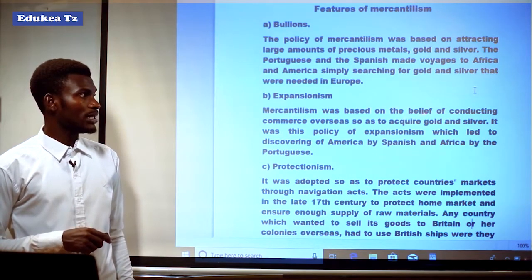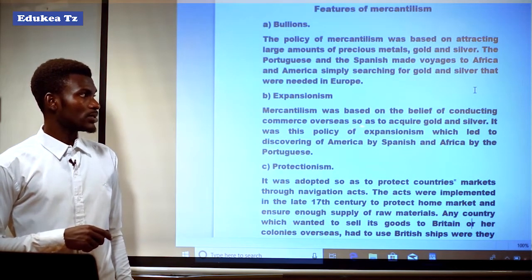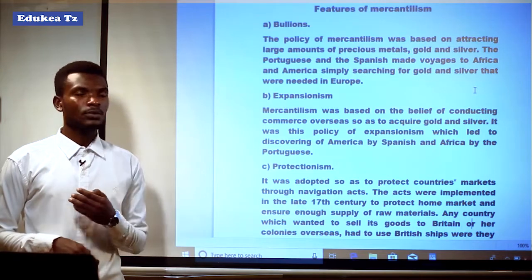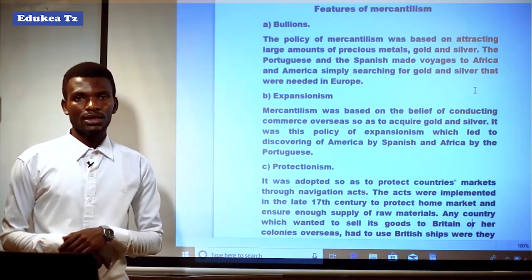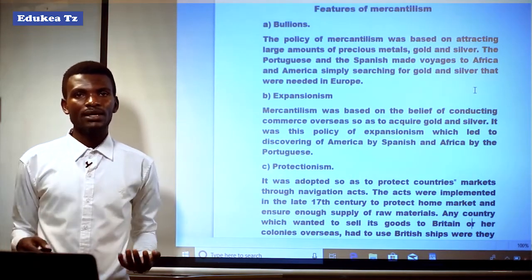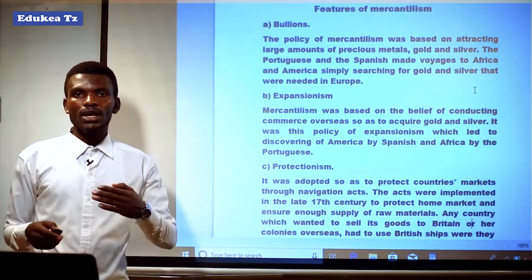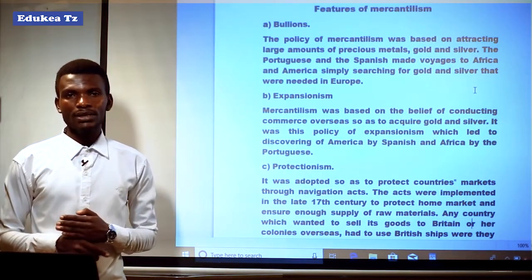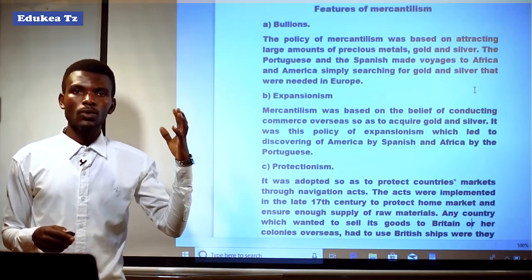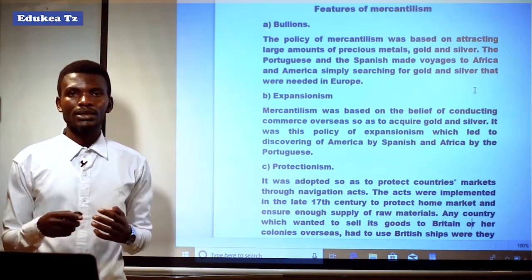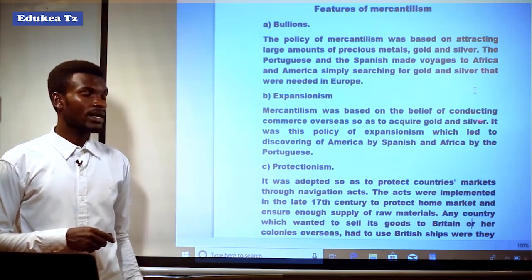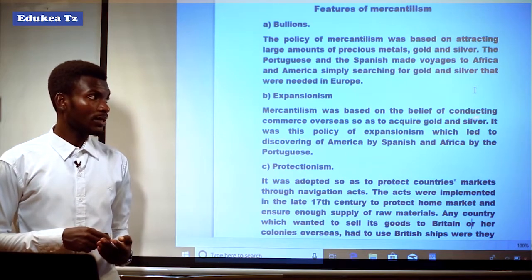Mercantilism was based on the belief of conducting commerce overseas so as to acquire gold and silver. It means that the Europeans believed they had to expand trade outside of their regions, travelling from their boundaries to the external world, to Africa and America, in order to accumulate those bullions or precious metals which were highly demanded in their countries.